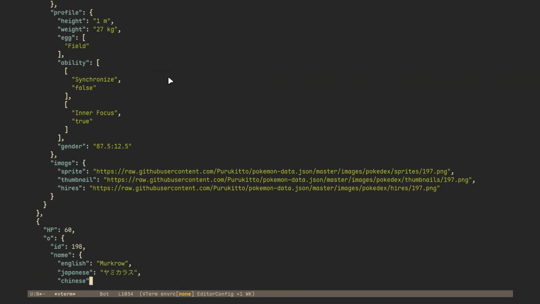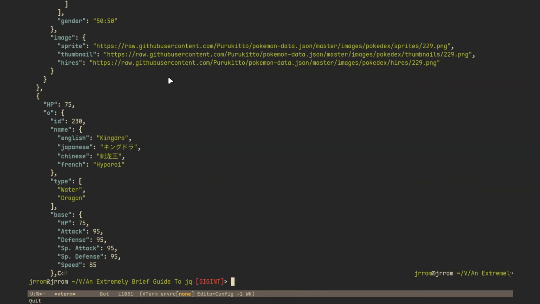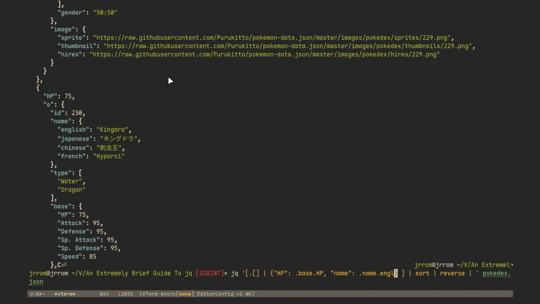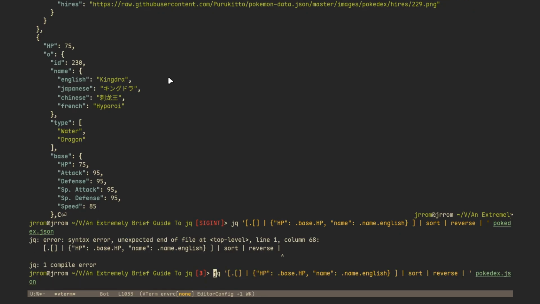Oh, it's really struggling. My Emacs is glitching out. Anyways, I wonder if we can sort this. And then we do a reverse. Let's not do dot object. Let's do name or something. Name as, so first it sorts on the name and on the HP. That's my thought process behind it. Let's do dot name dot English. Let's do sort in reverse. Oops, forgot something.